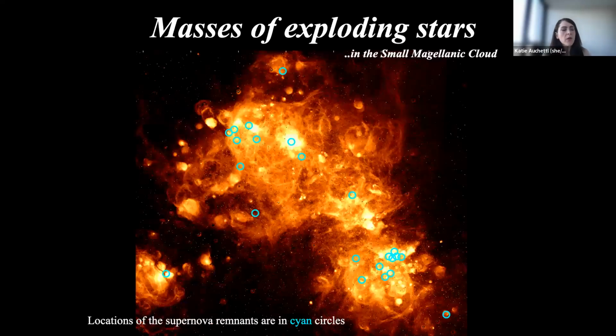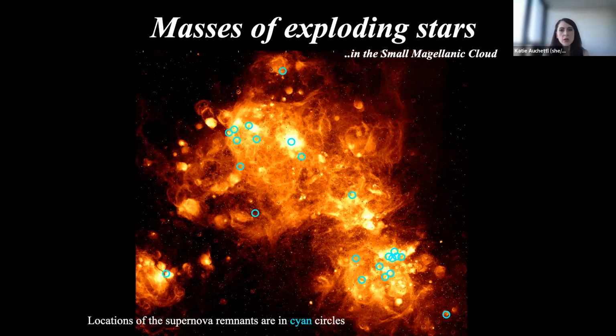With this idea in mind, we can now use these delay time distributions to consider the star formation histories around supernova remnants. This is actually what we did. We looked at all the supernova remnants that are found in the Small Magellanic Cloud. In particular, we did this because the galaxy is face on, so we see the whole population of supernova remnants in the galaxy. That gives us a proper indication of the masses of explosions that occur in this galaxy pretty well.